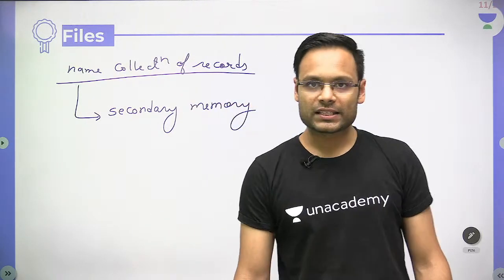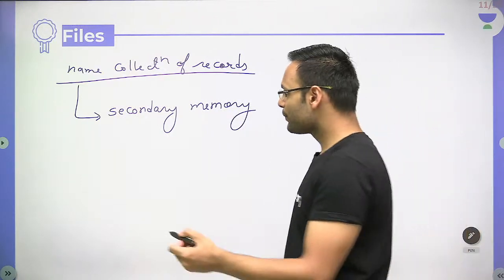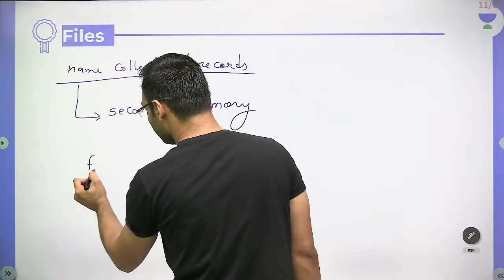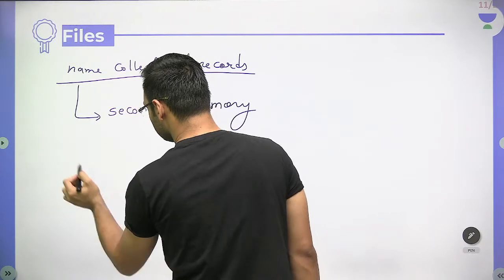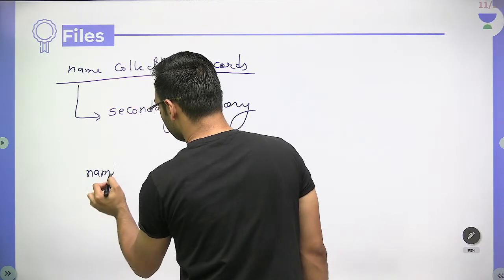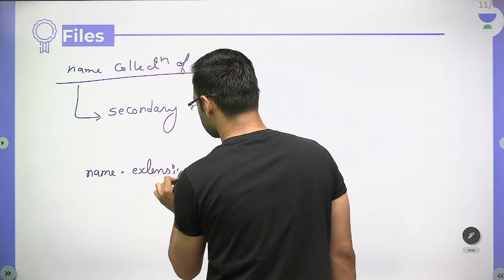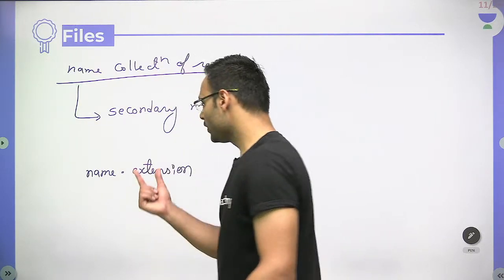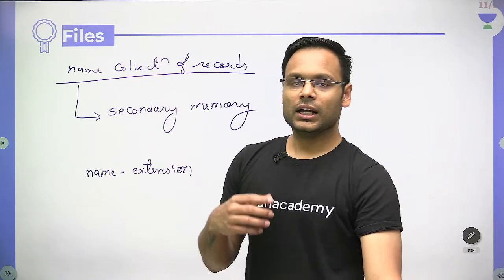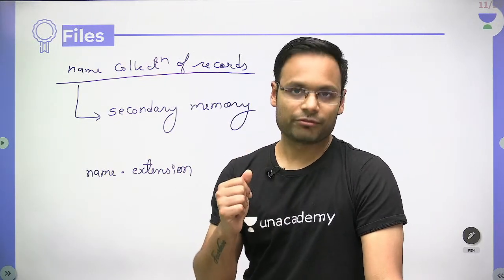So we store files. Yes, we have files. Each file has two things: a file name and, separated by a dot, its extension. What is the meaning of extension? Extension just represents the type of the file.